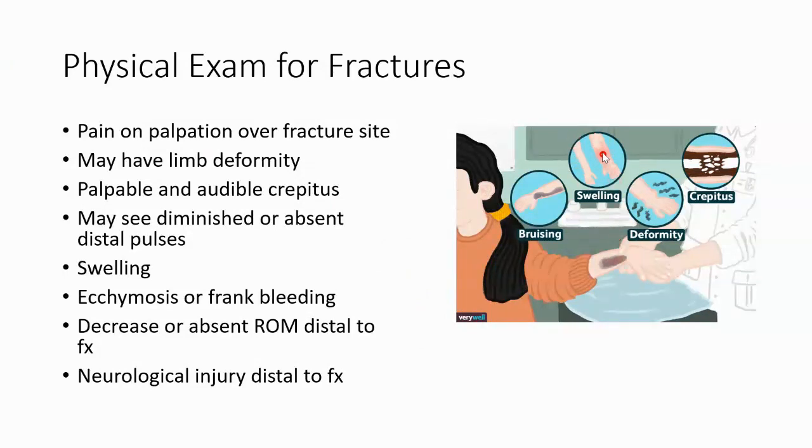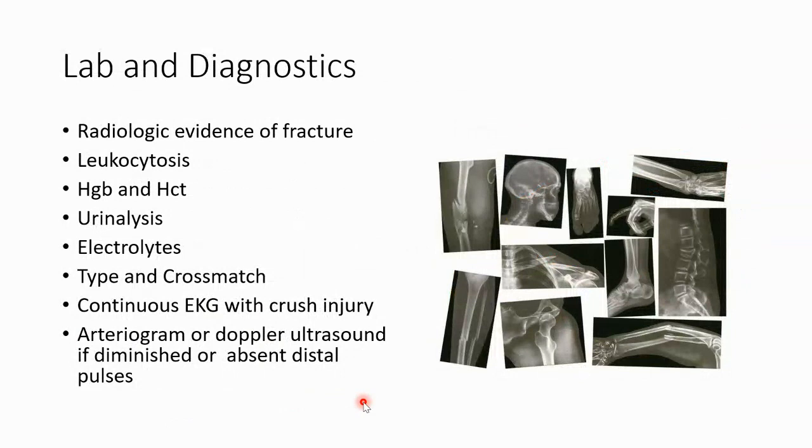Certainly swelling. You can see this arm is much more swollen. Any ecchymosis or frank bleeding can manifest as bruising. Decreased or absent range of motion distal to the fracture basically means they have impaired function. They aren't able to move it. Neurological injury distal to the fracture, maybe some impaired sensation, numbness. Maybe there's a nerve that gets pinched because of swelling, or even a nerve that may get severed. So there can be some neurological side effects or symptoms as well.